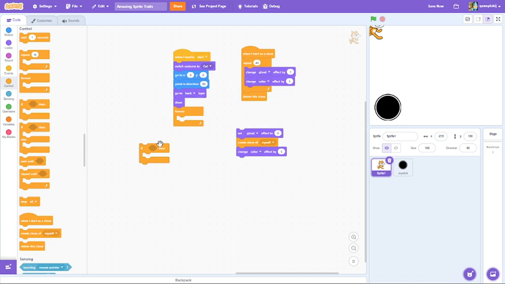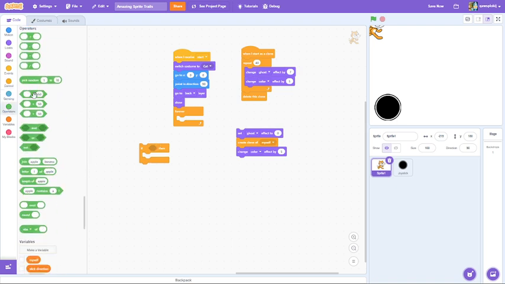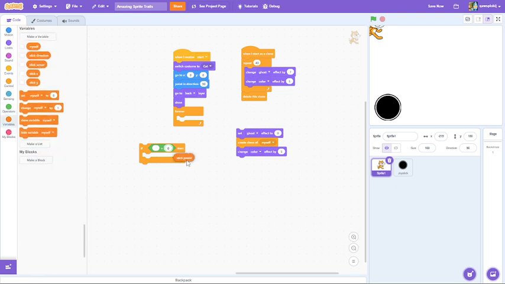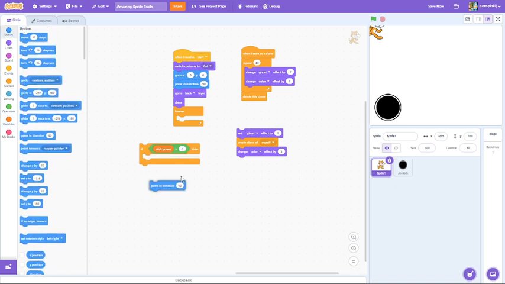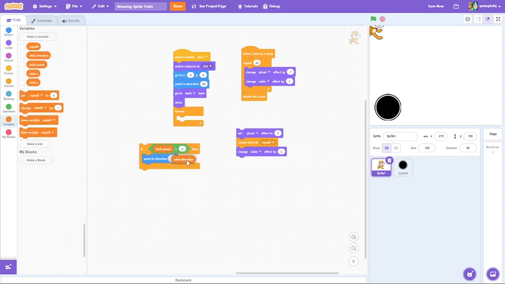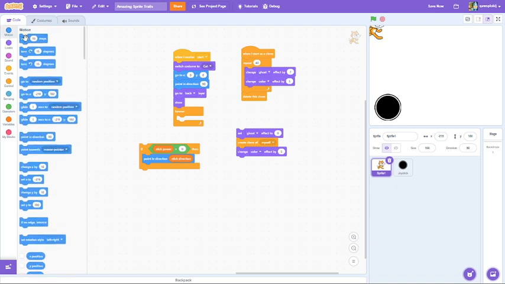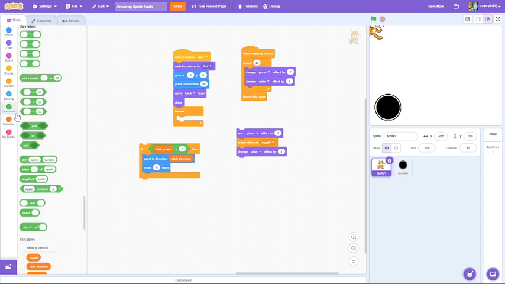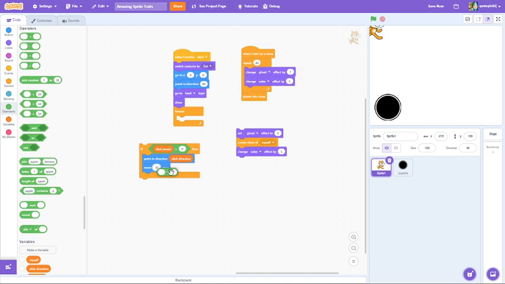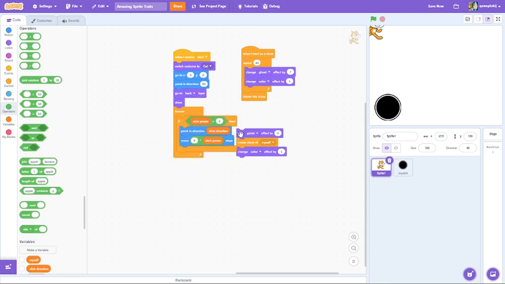If stick power is more than 0, then point in direction stick direction and move, let's place a multiply, 6 multiplied by stick power. Let's place it in there.